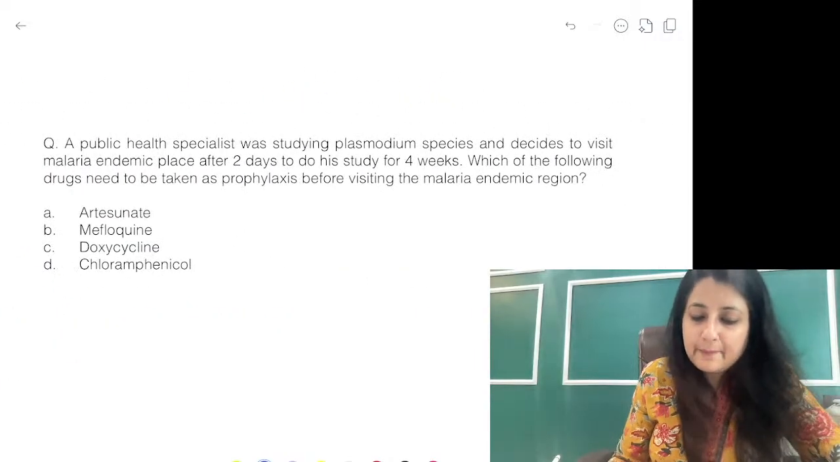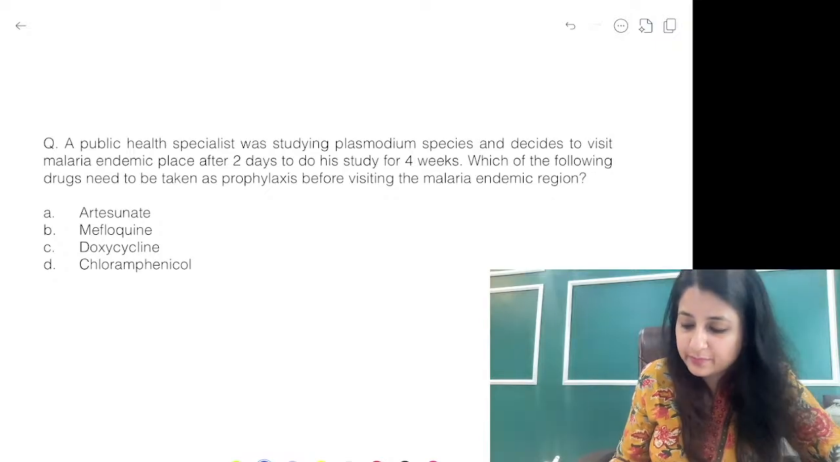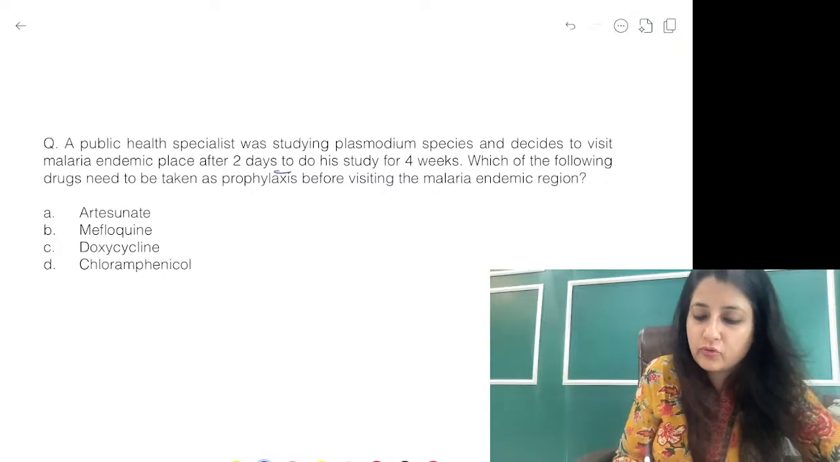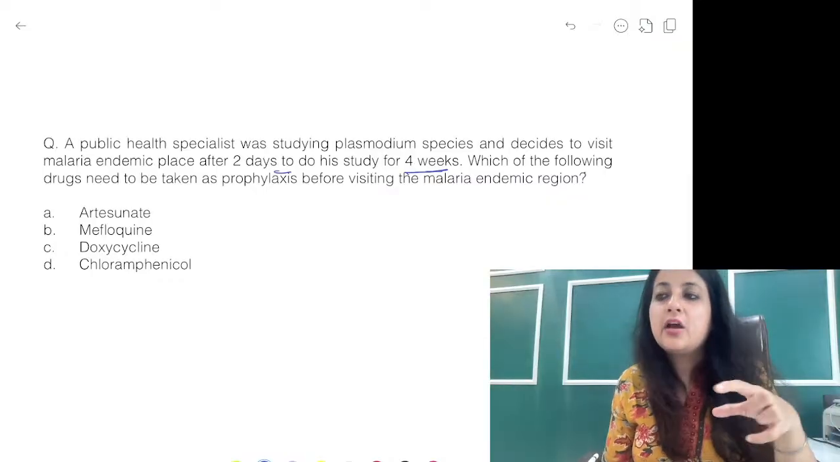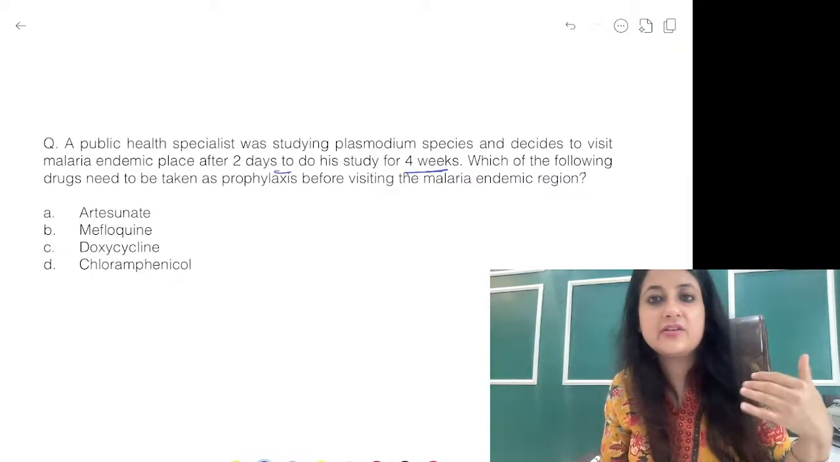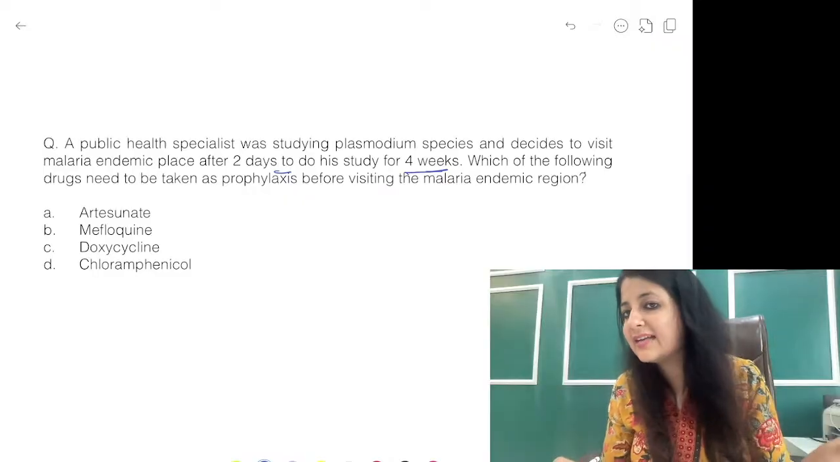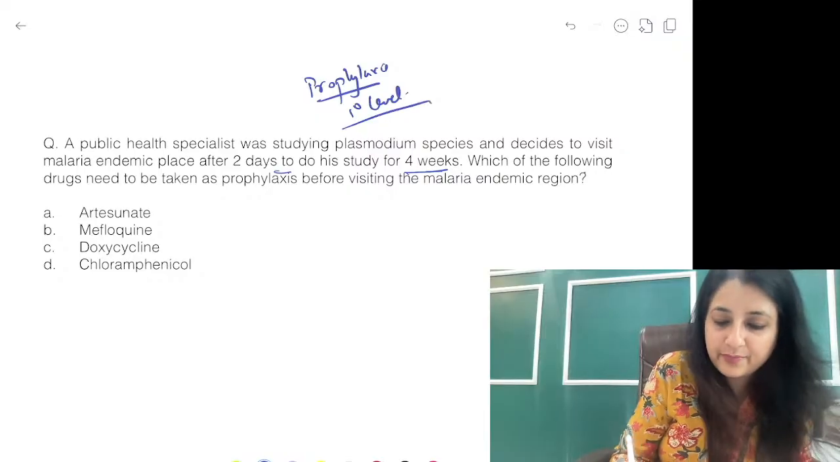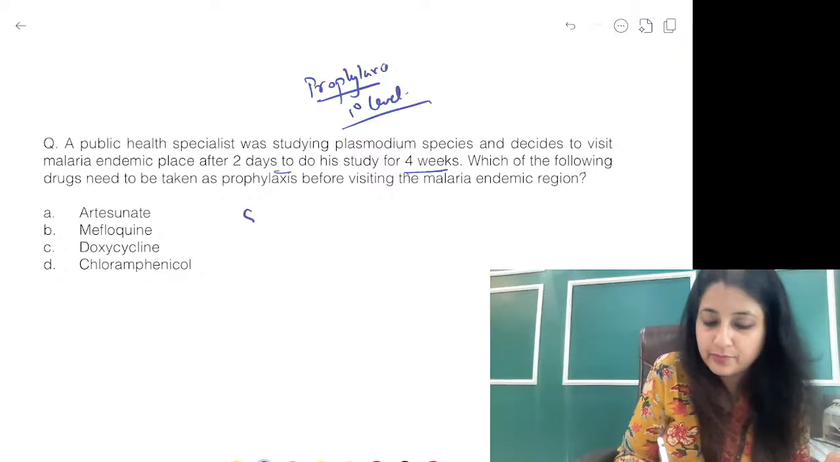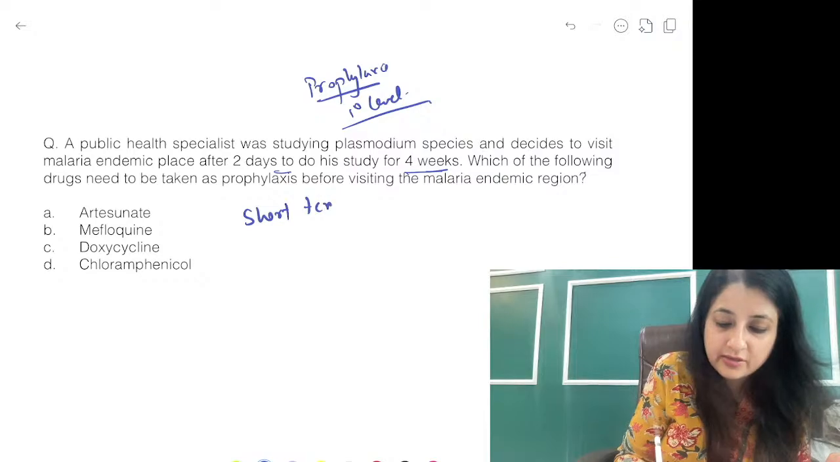ठीक है, चलो, a public health specialist was studying Plasmodium species and decides to visit malaria endemic place after 2 days to do his study for 4 weeks. Which of the following drugs need to be taken as prophylaxis before visiting the malaria endemic region? Now we are going to a malaria endemic region, so we are at risk of malaria. So prophylaxis over here, prophylaxis का मतलब क्या हो जाएगा? Prophylaxis again would mean your primary level of prevention. So it is a short term prophylaxis. Short term prophylaxis, you are traveling for less than 6 weeks.